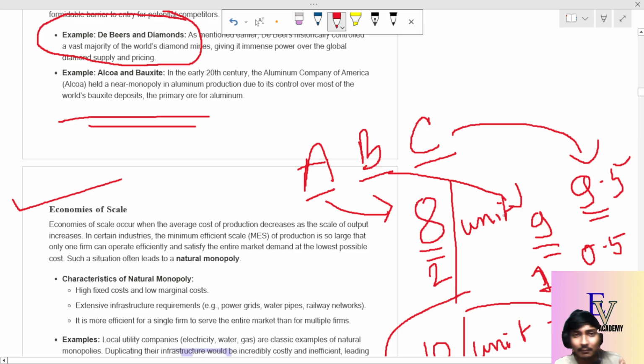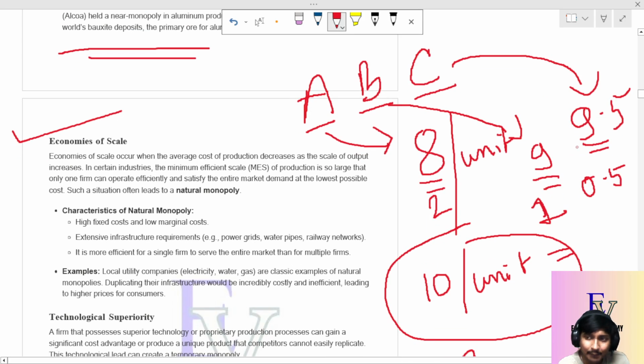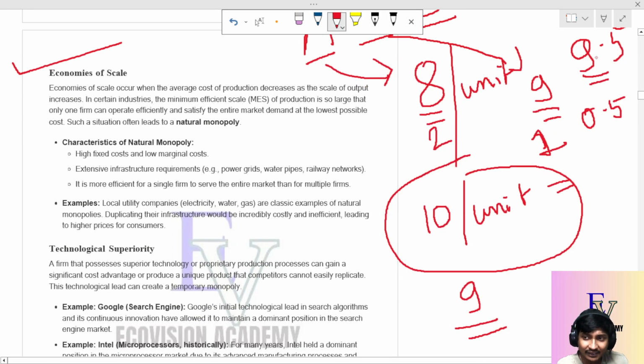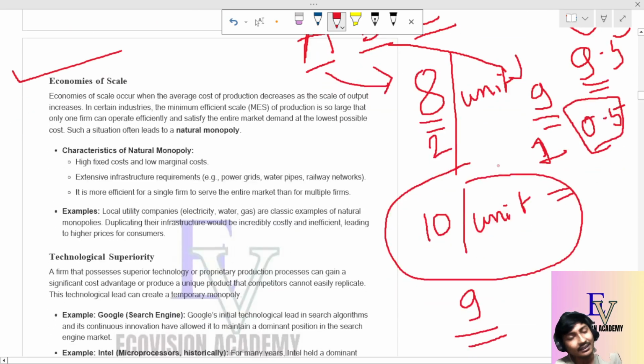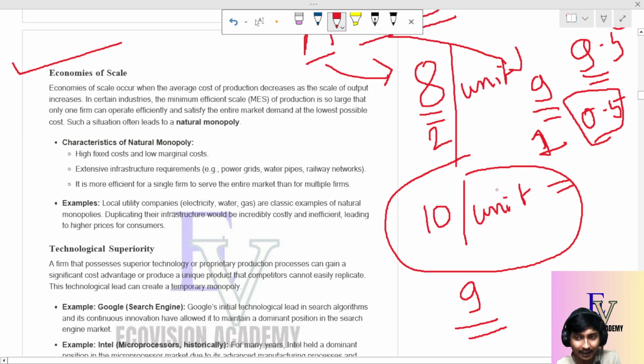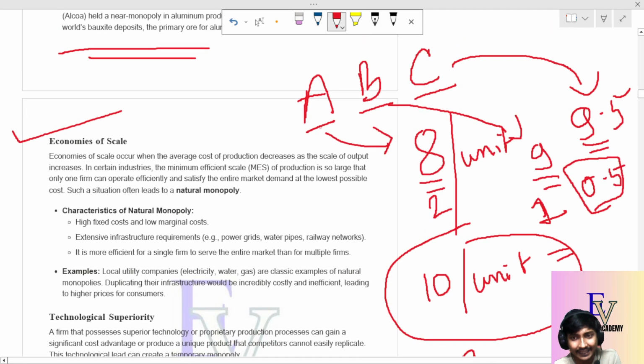it will vanish from the market because it produces the pen at 9.5 rupees. If it starts selling at 9 rupees, what will happen? It will bear a loss of 0.5 rather than a profit. So C will be removed from the market, or C will totally vanish from the market. B can still continue in the market. So when C vanishes from the market, what will A do?